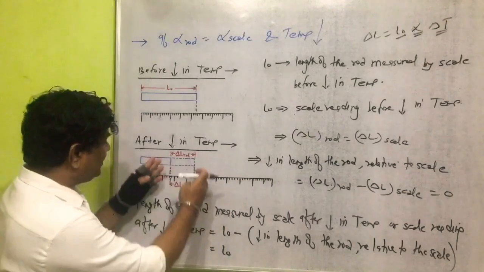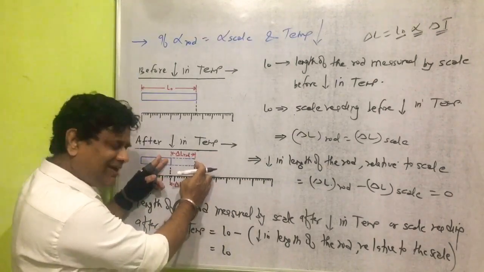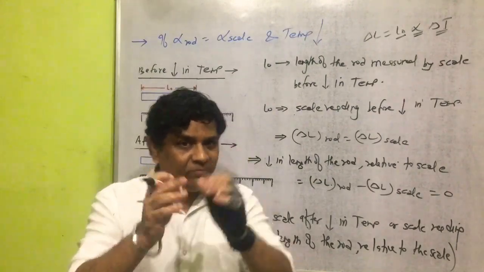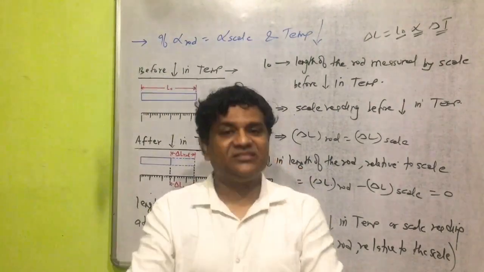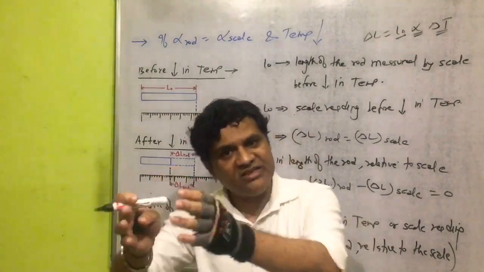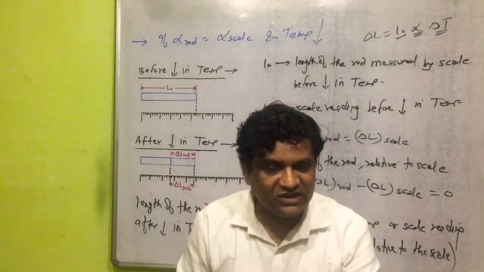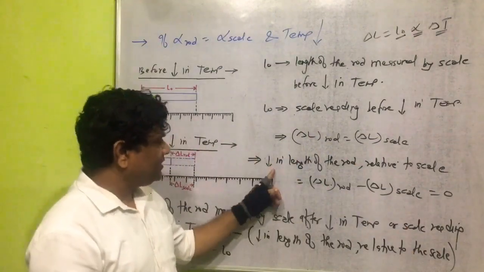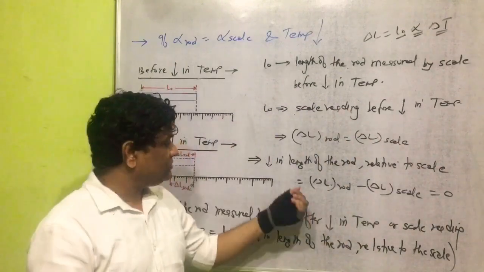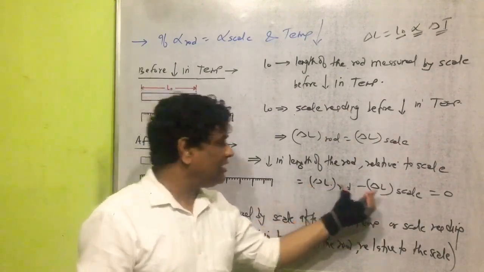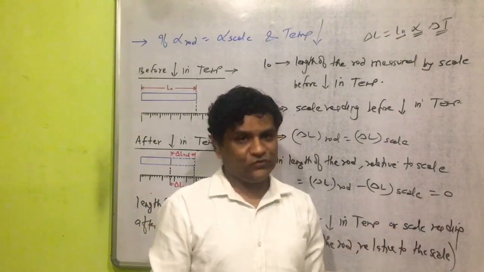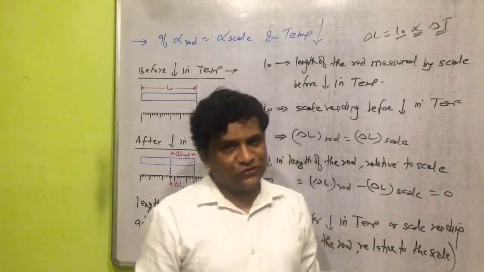Now, the decrease in length of the rod relative to the scale will be equal to the decrease in length of the rod minus the decrease in length of the scale. So, the decrease in length of the rod relative to the scale will be equal to the decrease in length of the rod minus the decrease in length of the scale, and that value will be equal to 0.